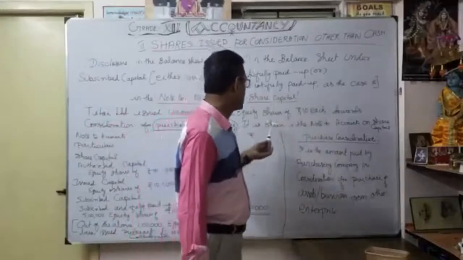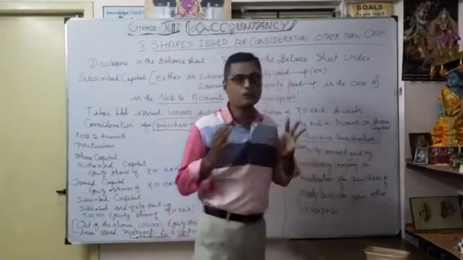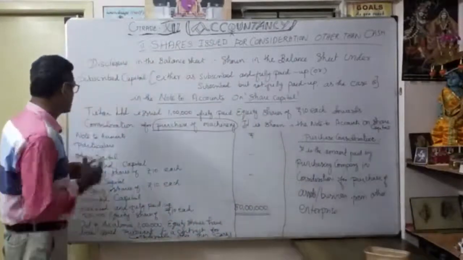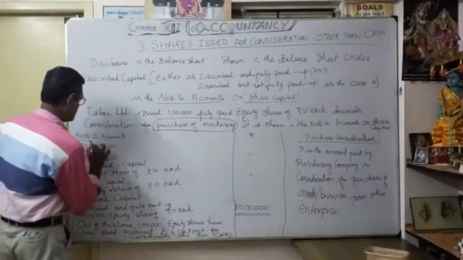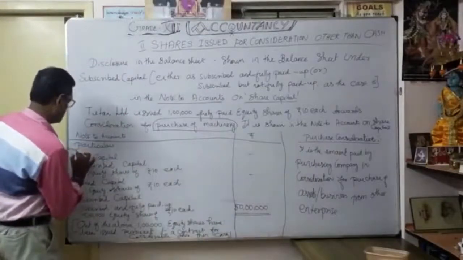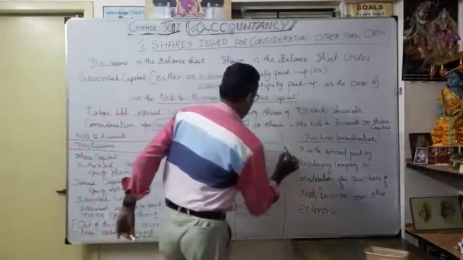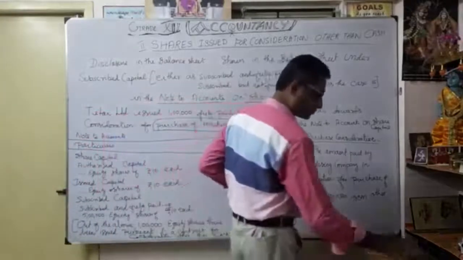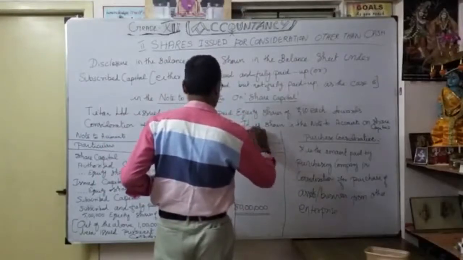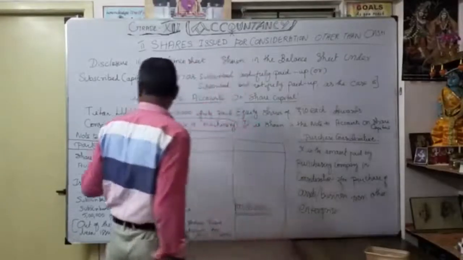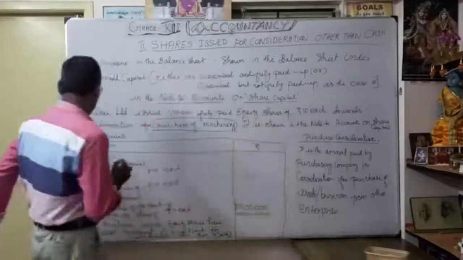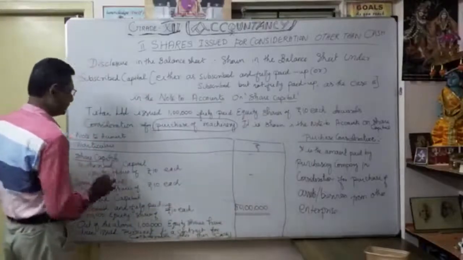Then it is shown in the note to accounts on share capital. So how are we going to show it? As you know already, it comes under equity and liabilities, under that note to accounts. So this is the note to accounts. Under that, in the particulars, we want to mention the amount column. Under that, as you know, first is share capital, authorized capital.